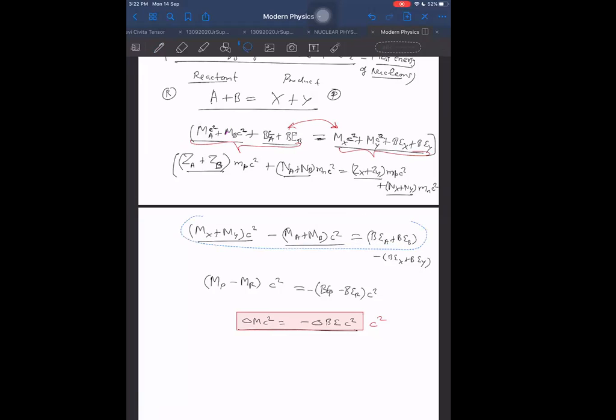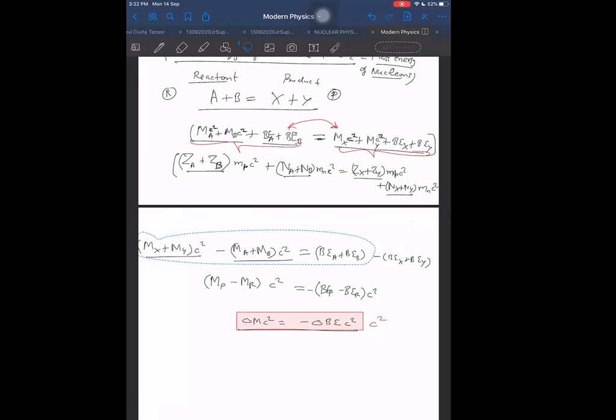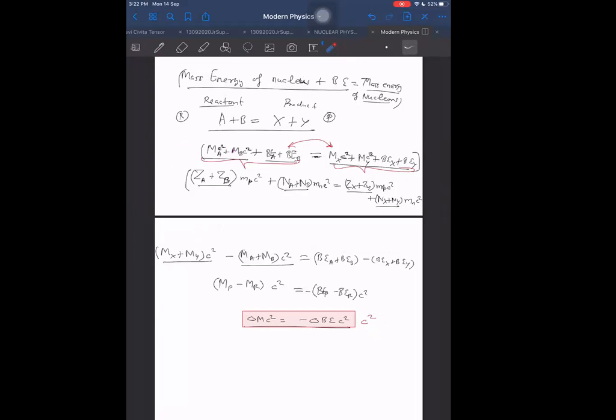Correct only, sir. This binding energy, you are not able to see it, or what? This, can you not see this side? No, I can. Yes, sir. Okay, I'm writing it down. Sir, we will not get into C square now. In the second equation, oh, sir, okay, sorry. This was a mistake.